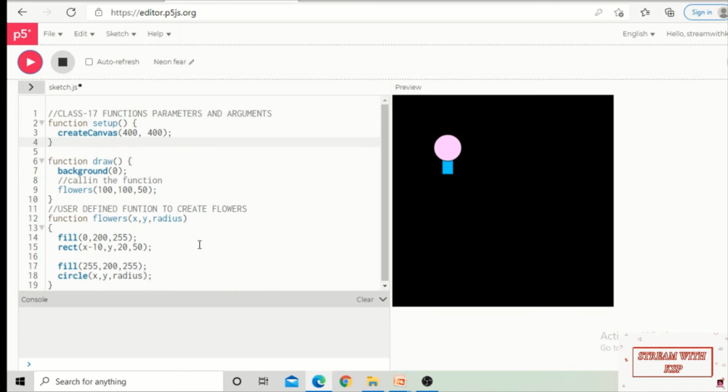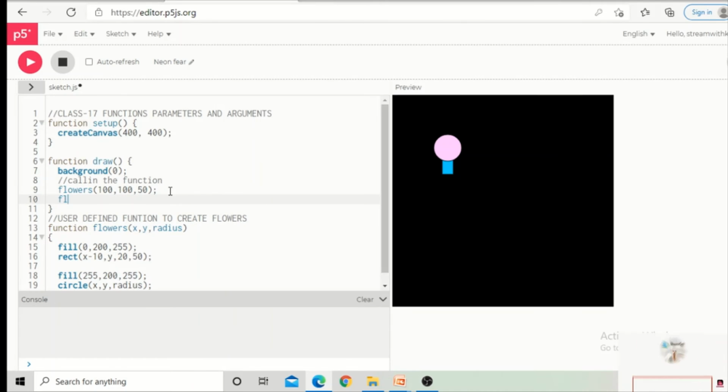If we want to create one more flower, no need to write this function again. We can simply call this function once again with different argument values. So now I want this at another position, 200 comma 200, with radius 40.